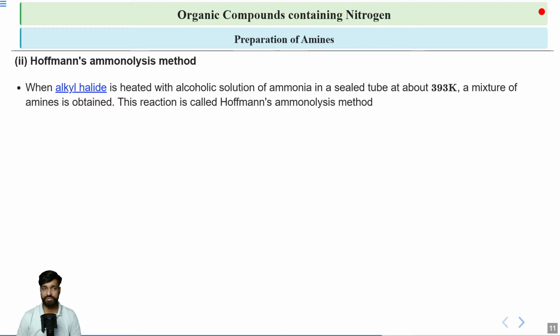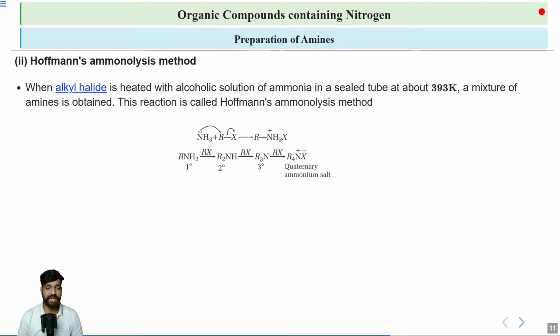How does the reaction go on? It is simply a nucleophilic substitution reaction. We can start from here. Suppose we are starting from this part. Then RNH2 is reacting with RX. What will happen here? The N will attack on R and the X will be removed. Got it? As a result of this, we are getting R2NH. It is a simple nucleophilic substitution where we are substituting the H with an R.